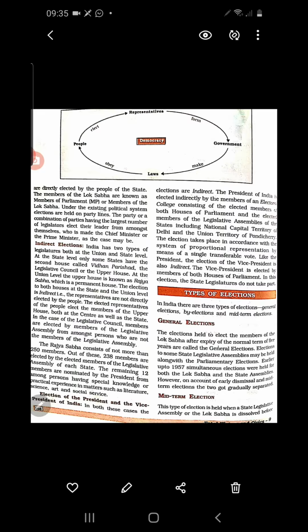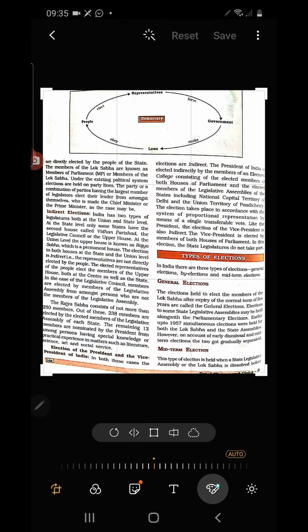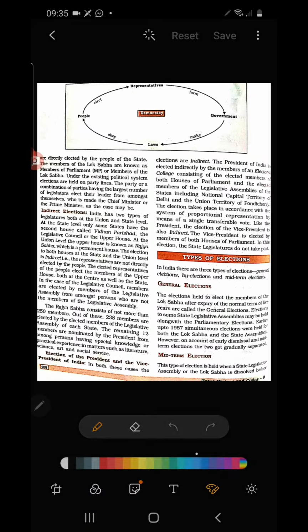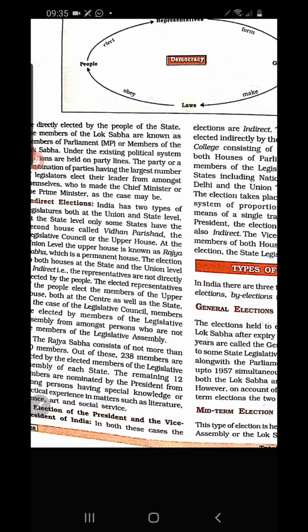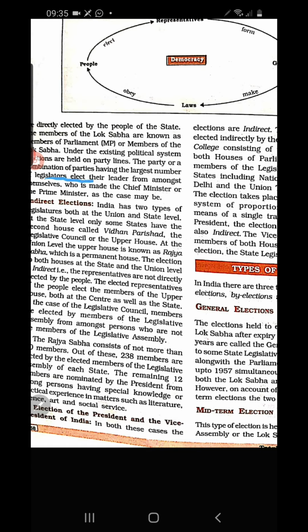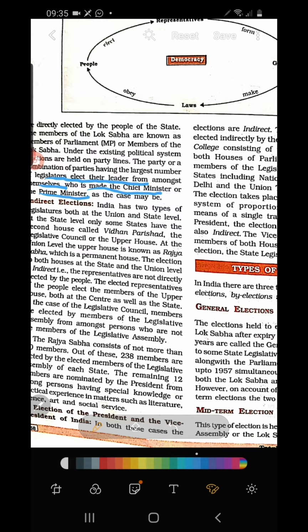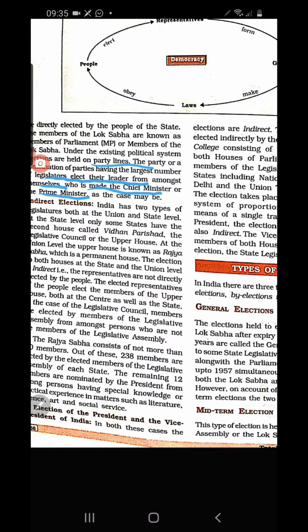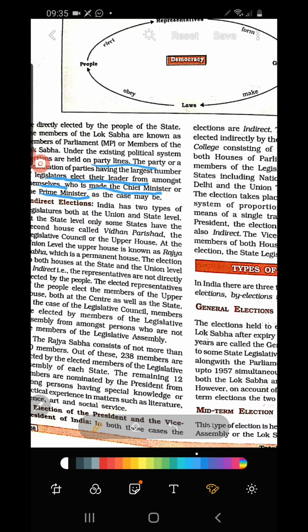Under the existing political system, the elections are held on party lines. You all know that different parties are contesting the Lok Sabha election. The party or combination of parties having the largest number of members in the legislature elects their leader from among themselves, who is made the chief minister or prime minister. After contesting the election, the party which wins, how do they win?